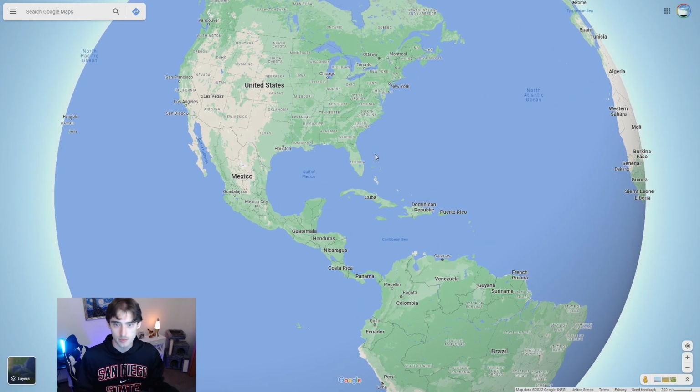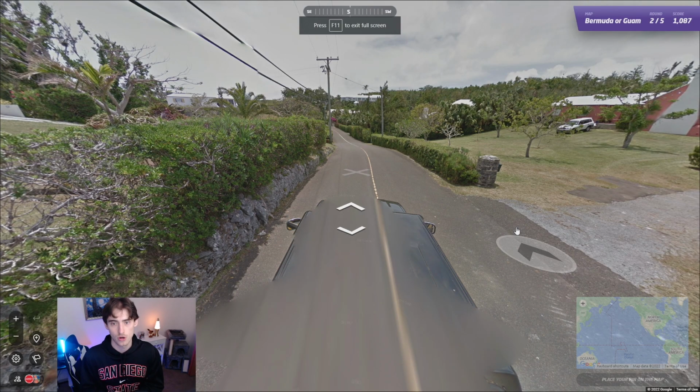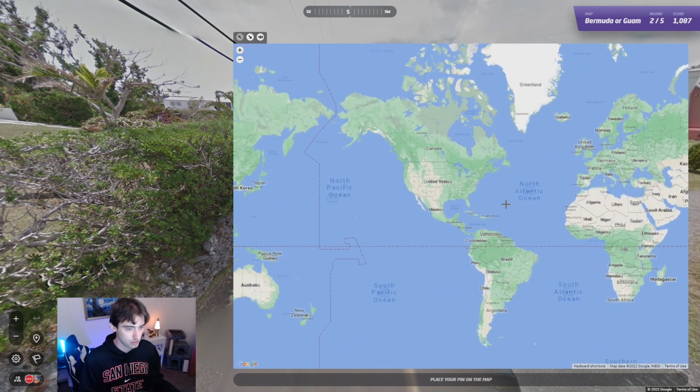Now we're going to go over some of the very distinct cars that you will only see in one place. So if you see this car, you click here. It's just that easy. All right, guys, the first one is Bermuda. Bermuda is an island out here in the Atlantic Ocean.